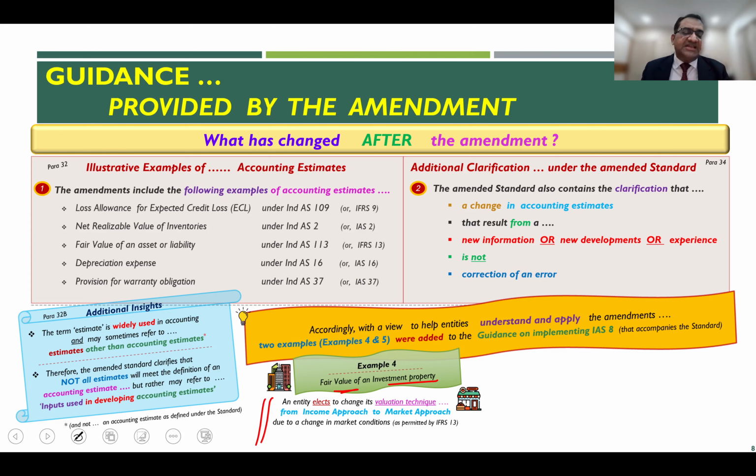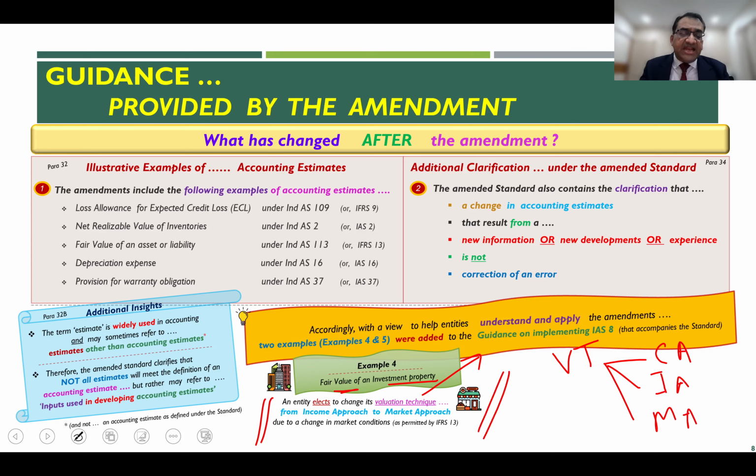So if an entity elects to change the valuation technique, we have seen the valuation technique, I have told you, there are three broad categories of valuation technique under Ind AS 113 or IFRS 13. The cost approach, the income approach, and the market approach. Now that's what it says here.